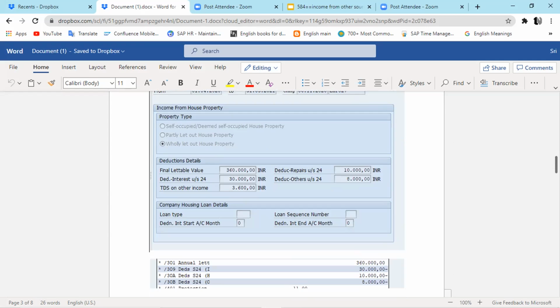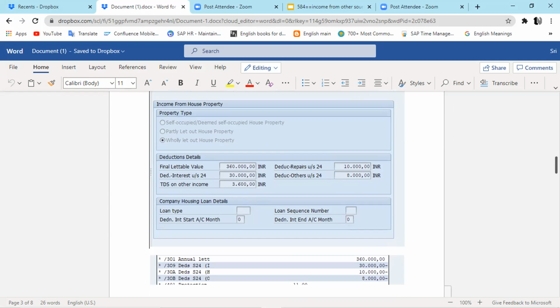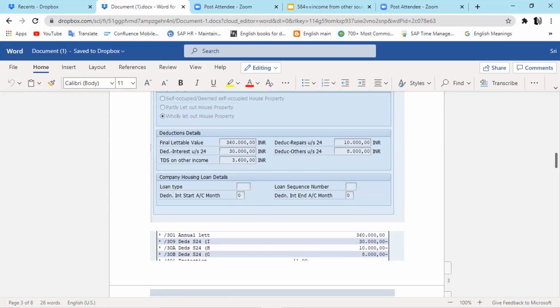In that way you can prepare a column whenever you get time. Just try to make a one-liner: if deduction repair, it will generate /309, just for your reference. Similarly, if it is deduction other section under 24, then it will generate /3OB, so that whenever you are working in a support role, it will be very helpful if such scenarios come up. Yeah, please go ahead.